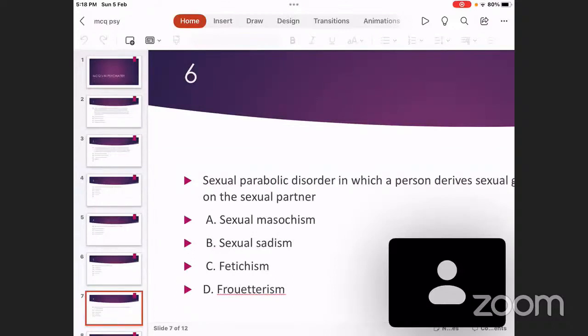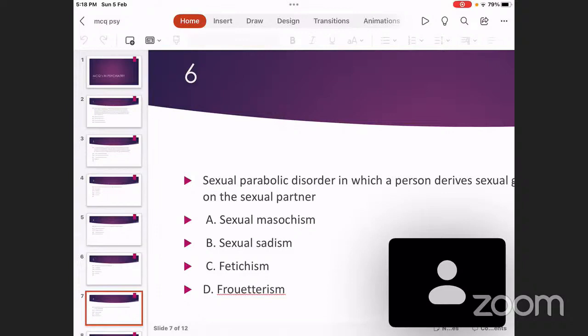So again, sadism is a term which is very commonly used in conversation. The origin of the word sadism can also sometimes be asked as an MCQ. Actually, the term sadism comes from literature, not from psychology. There was this very famous writer called Marquis de Sade, Marquis de Sade. Marquis de Sade wrote a lot of creative literature, novels and stories in which the protagonists in his novels